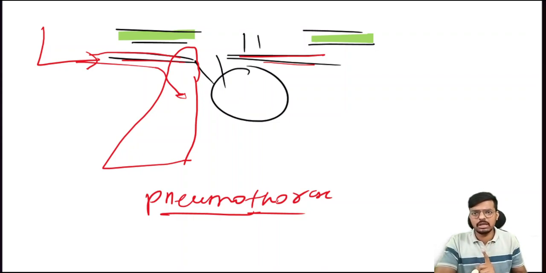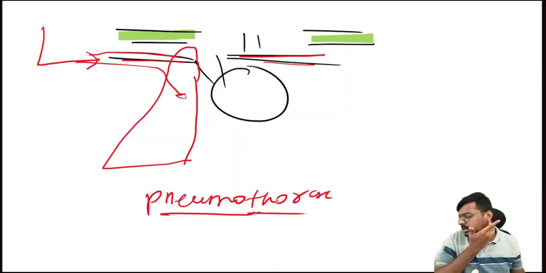Okay, very, very importantly. So first we have to give the Fowler's position, then we have to go for the X-ray, then we have to go for the relief of the pneumothorax. Very, very important. Okay, so then take the next golden points. We have just discussed the 4 points on the subclavian one. Least irritable, most preferred in TPN administration, preferred in the emergency, and highest risk of pneumothorax. That is the 4 important points on the subclavian central line insertion.